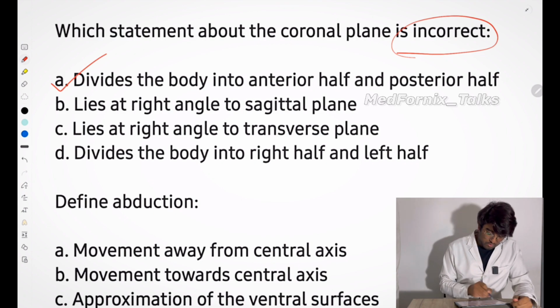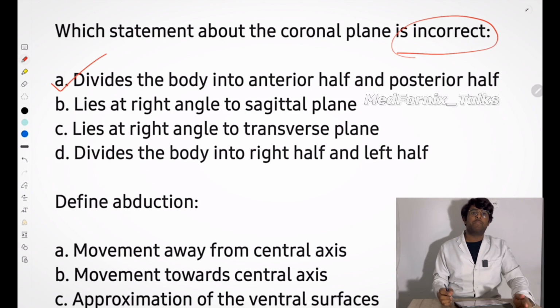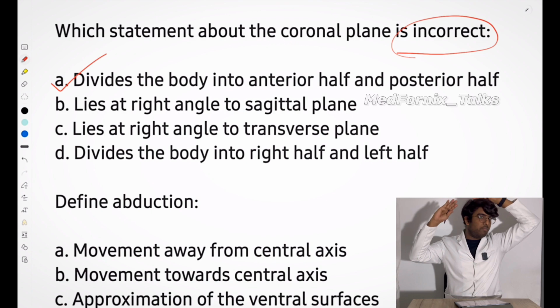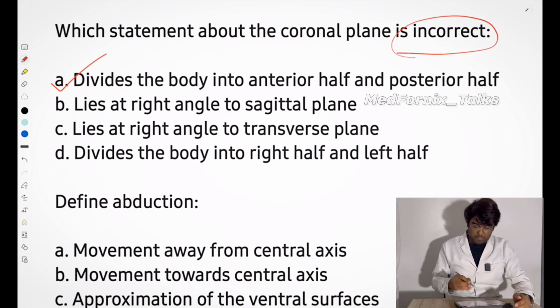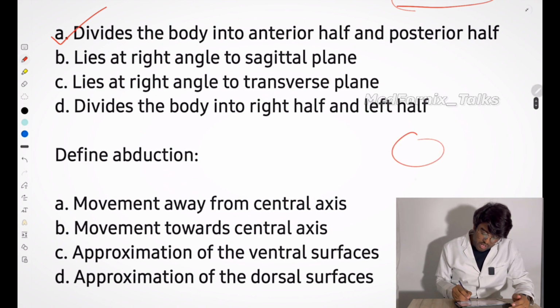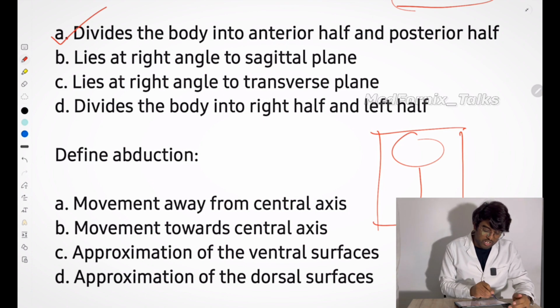Then, lies at right angle to the sagittal plane. Okay, if I'm going to cut this, it will be cutting my anterior and posterior side. Suppose this is a person and someone is cutting like this, coronal plane. In the option they have given that it lies at right angle to the sagittal plane.